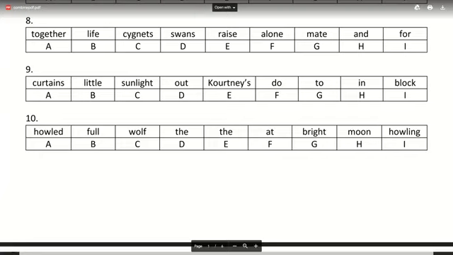For number 9, you do need curtains. If you're writing you don't need curtains, that's not the right one. You do need curtains in that one. If you're writing you don't need curtains, you're not doing it right.